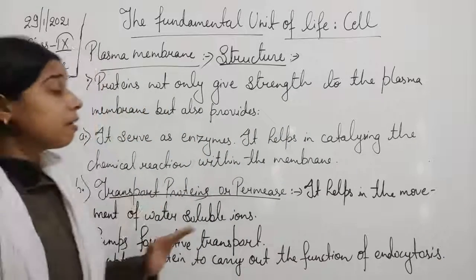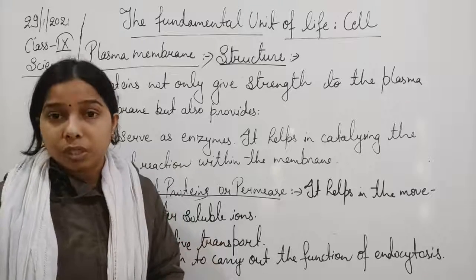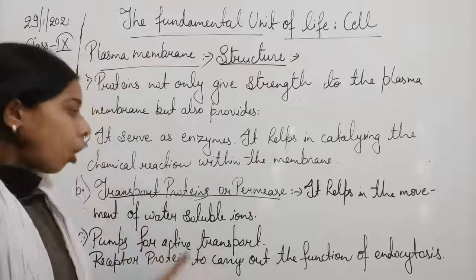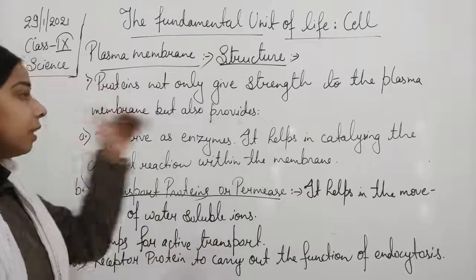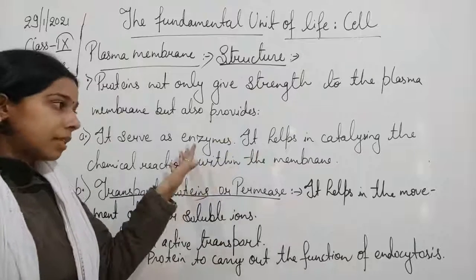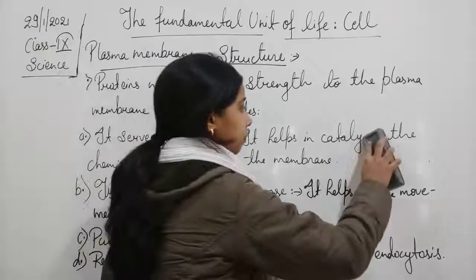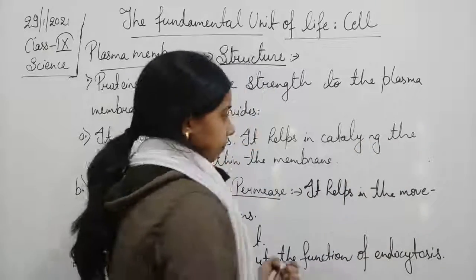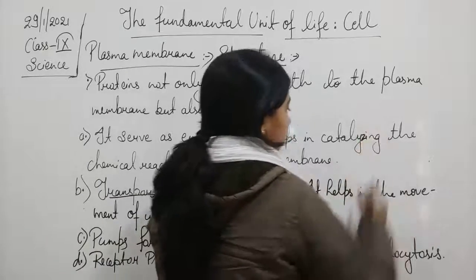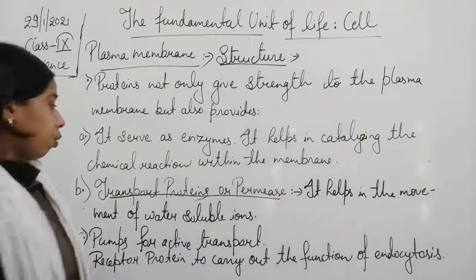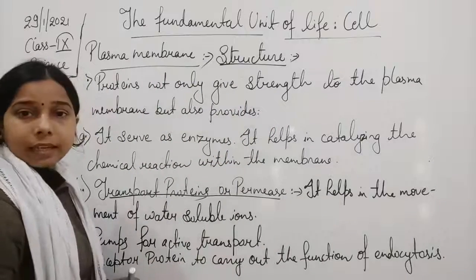So this is the function of the protein, students, that it is not only used for giving strength but also used as an enzyme which helps in catalyzing the chemical reactions that take place inside the membrane.